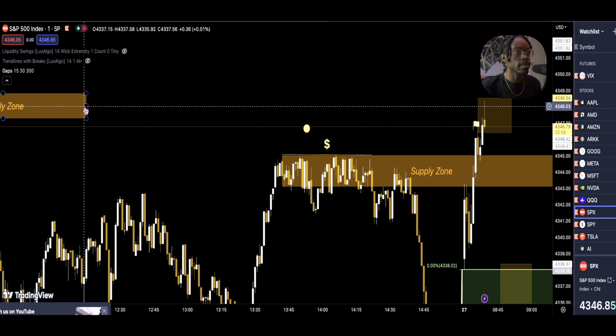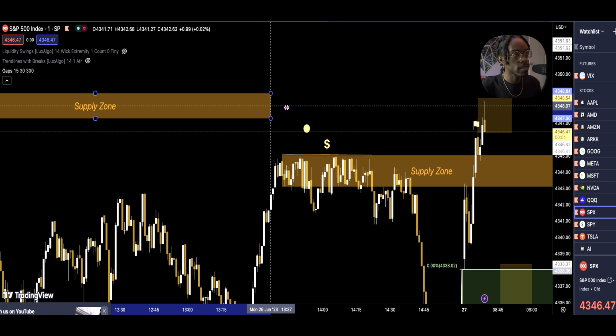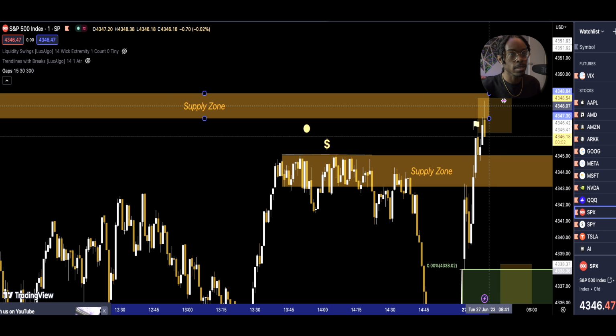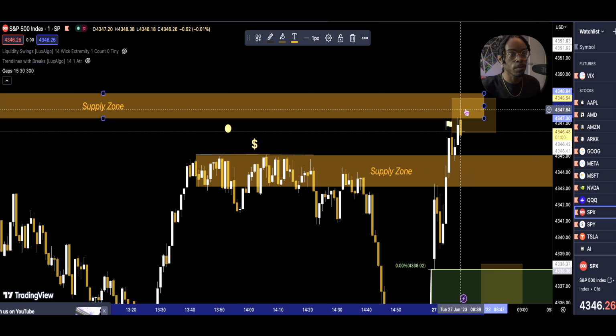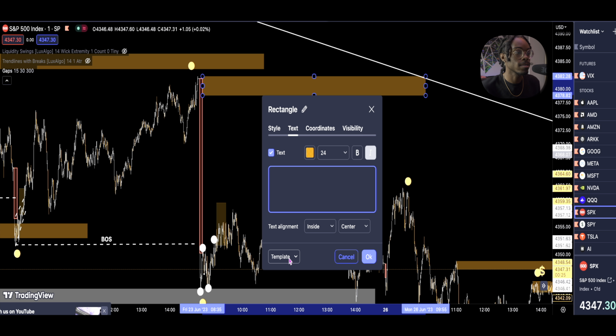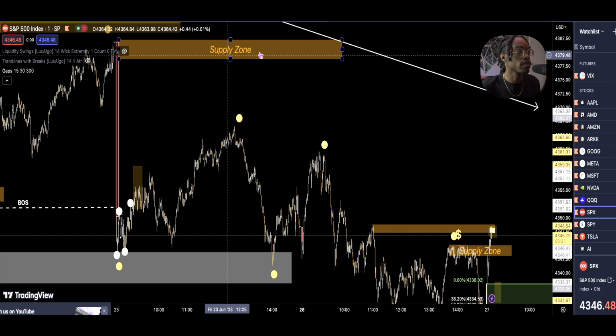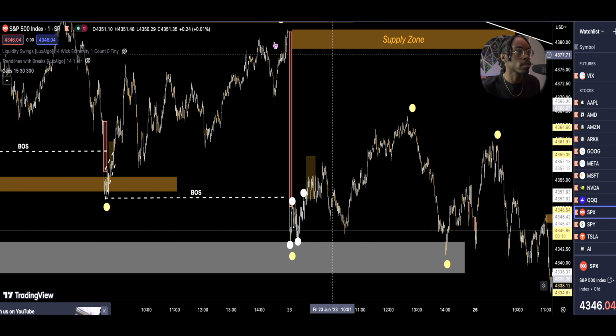It looks like we're actually, look at this other supply zone. When you have these valid supply zones, you want to draw them at each level, because look, we touched that and we reacted to it. This is another supply zone. Matter of fact, I'll actually just do that. So this is valid. That supply zone is valid because look what it caused.